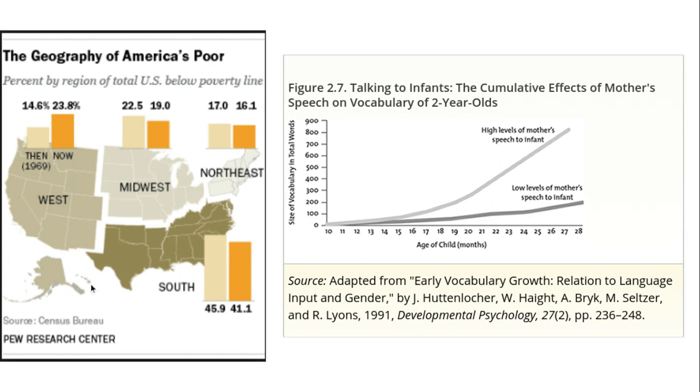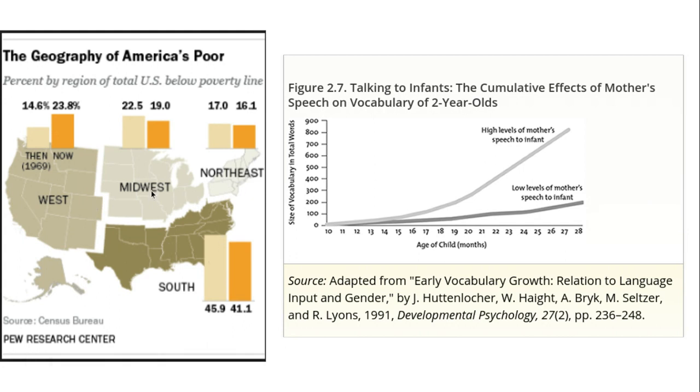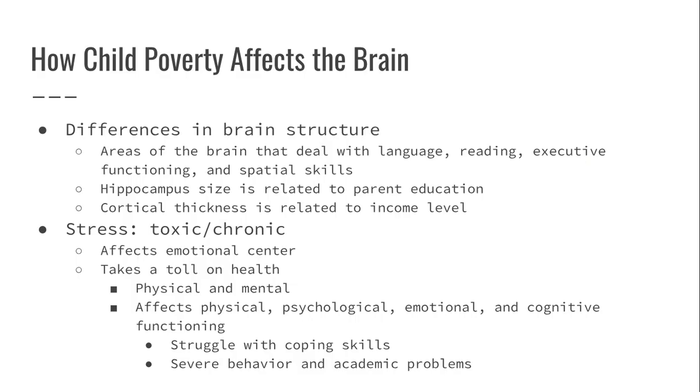And then I have this graph right here that just shows the differences in geographic location. So the orange is present day. I think it's actually like 2016, and the light is 1969, just to show the differences.